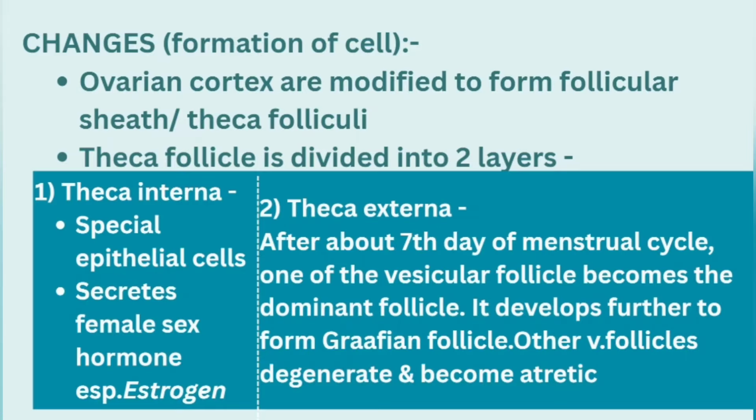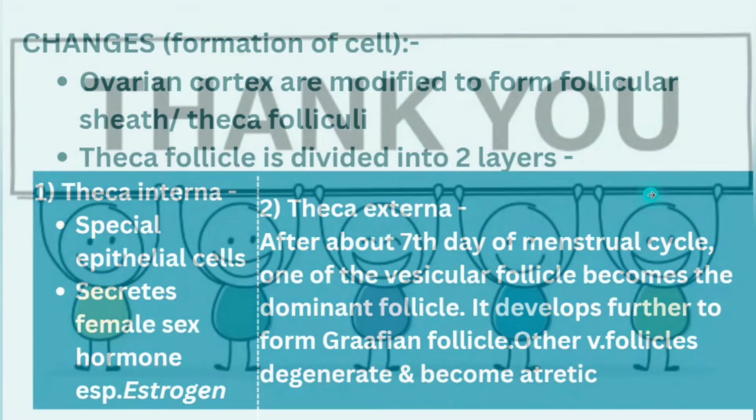That undergoes apoptosis. It is not the ovum, it is the follicle. That is, the vesicular follicle which is not dominant, which is recessive, gets degenerated and becomes atrophic, and later the dominant follicle forms the Graafian follicle. Hope the concept is clear.